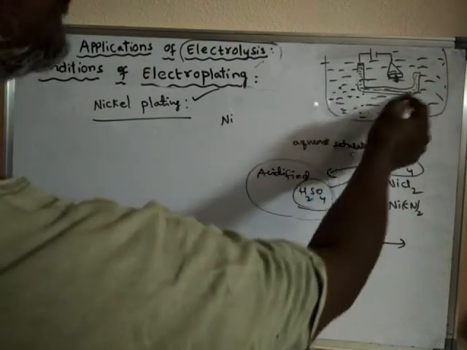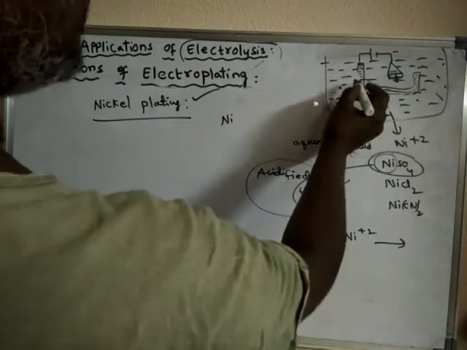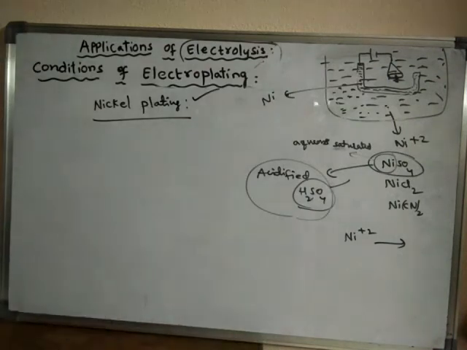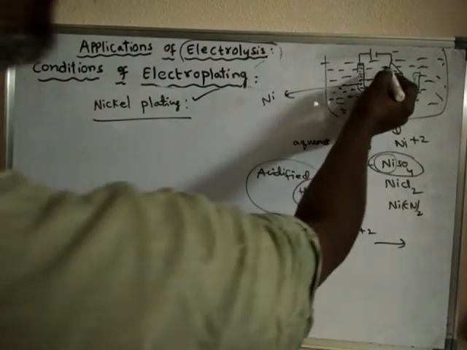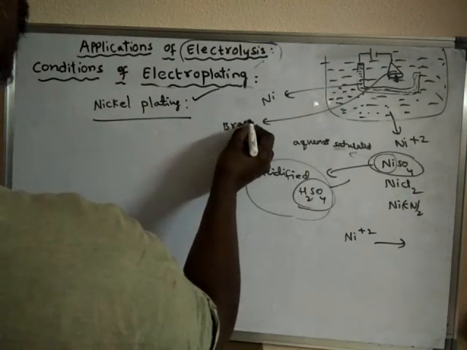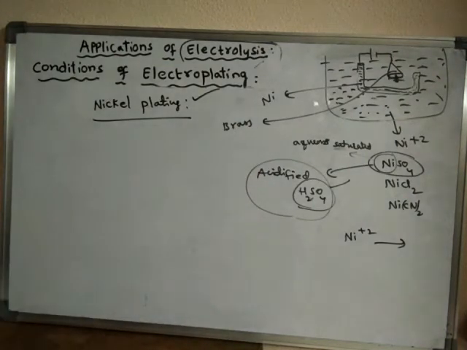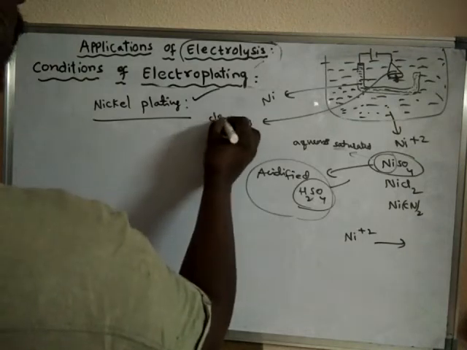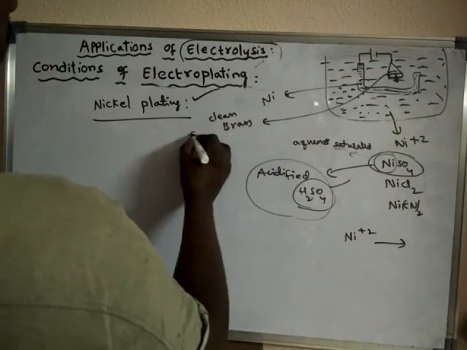And what anode do we have to take? We have to take an anode made up of nickel material. And what cathode do we have to take? The cathode is brass. The cathode is made up of brass, and it should have a clean surface.